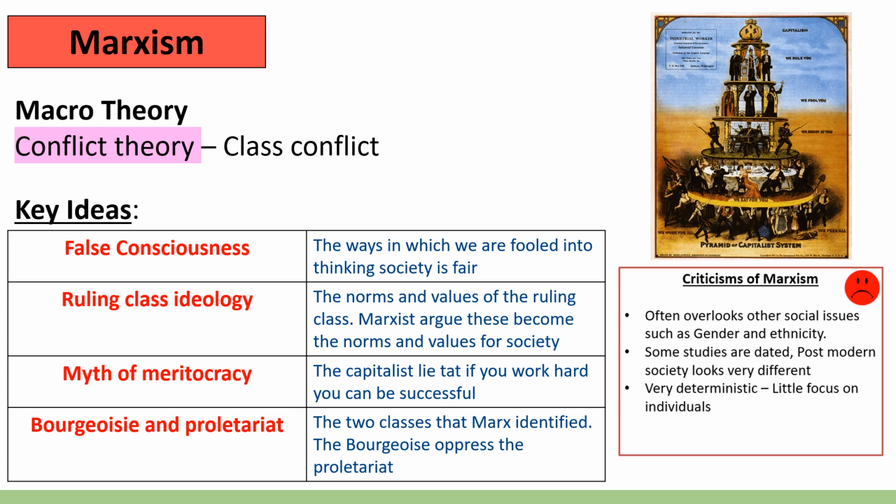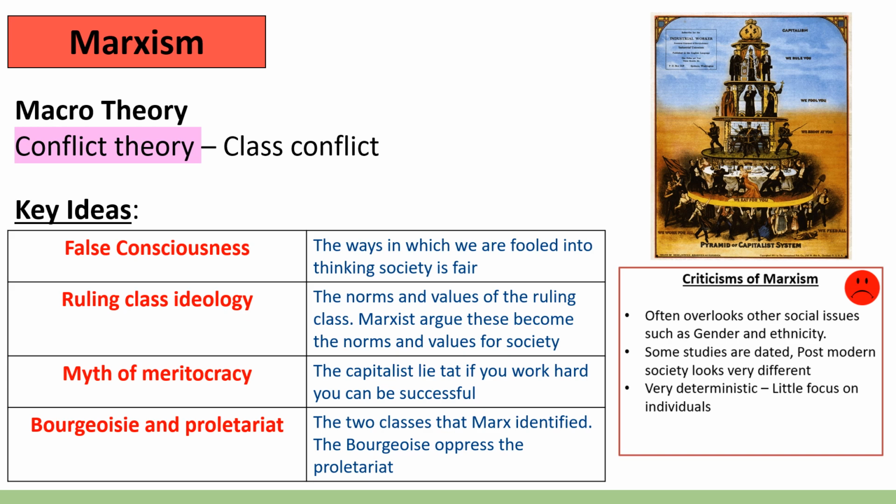So false consciousness is the way in which we are fooled into thinking that society is fair. Marxists would argue that capitalism is inherently exploitative. It has to exploit us because that's the nature of capitalism. However, we've been lied to and fooled into thinking that society is fair and that capitalism is good, and this forms a false consciousness. They also talk about a concept called ruling class ideology.